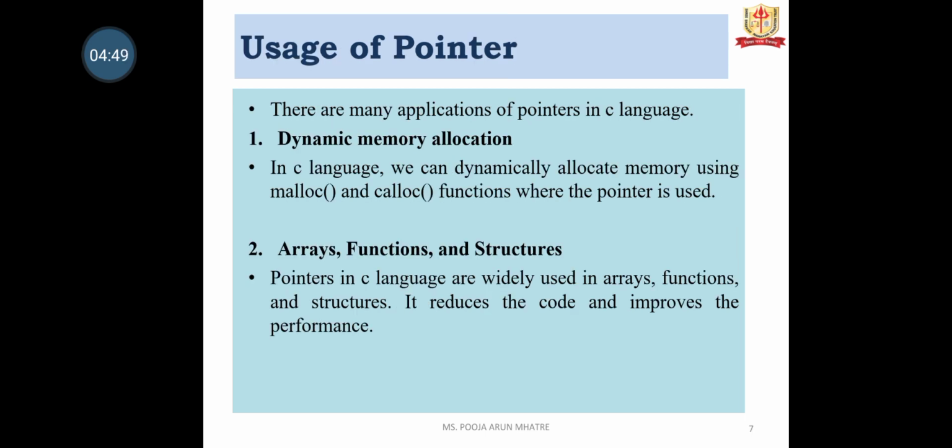Uses of pointer. There are many applications where we use a pointer in C language. The first is dynamic memory allocation. In C language, we can dynamically allocate memory using malloc and calloc functions, where the pointer is used. The second use is arrays, functions and structures. Pointers in C language are widely used in arrays, functions and structures, and they reduce the code and improve the performance.